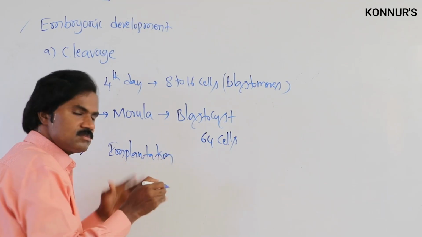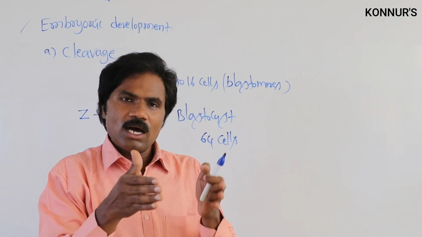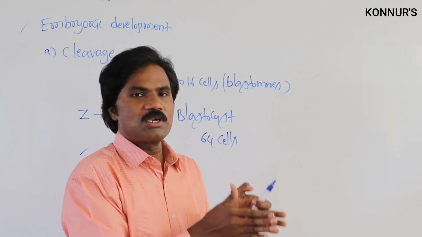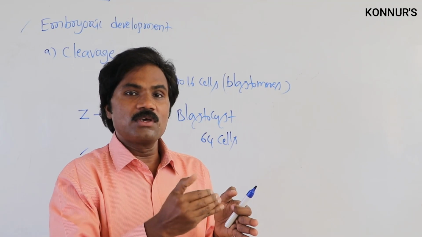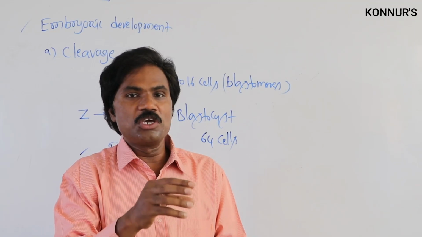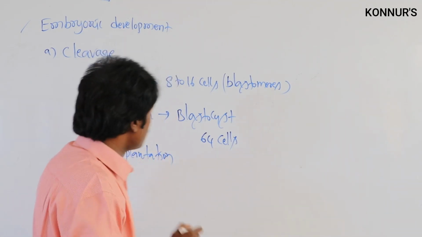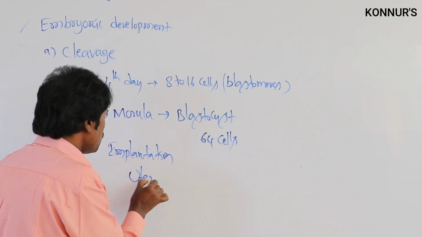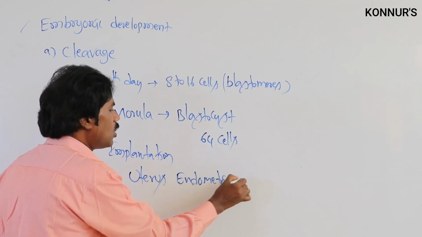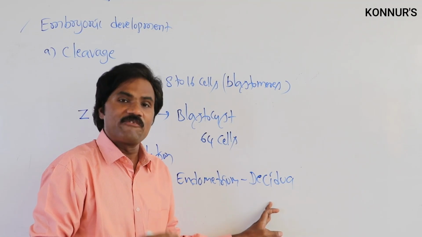Implantation occurs in the endometrium, the wall of the uterus. After attachment to the endometrium, morphological changes take place in the wall of the uterus. After implantation, that endometrium wall we call the decidua.